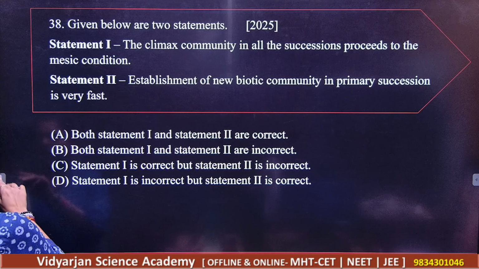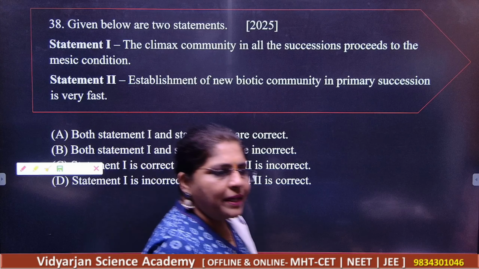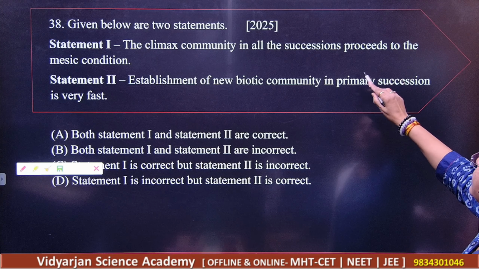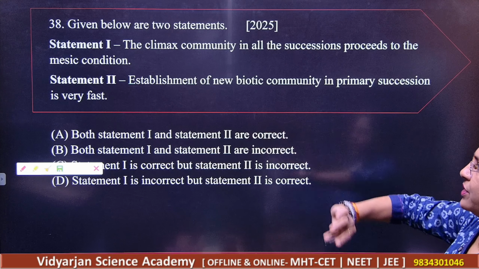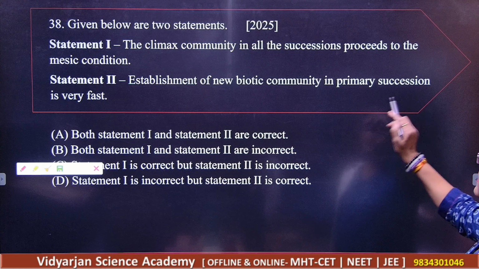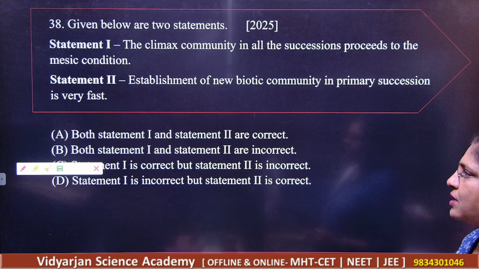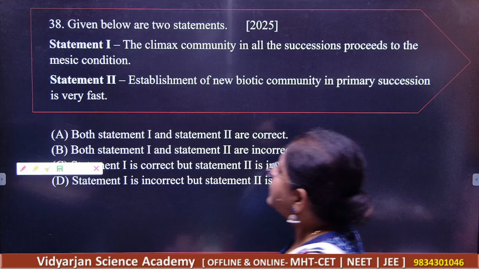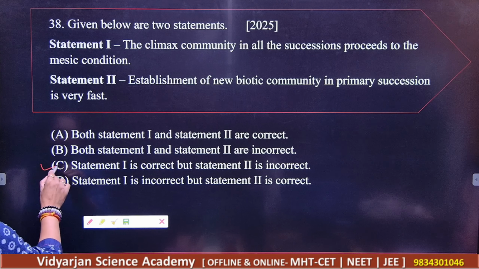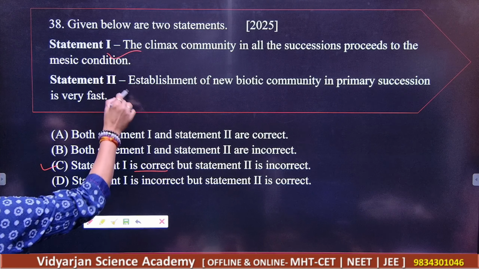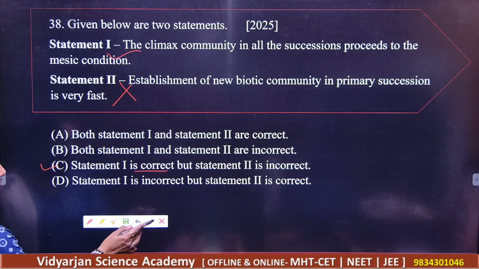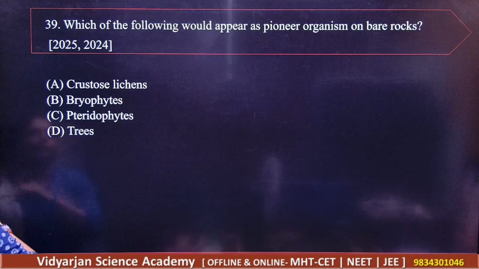Okay, next. Read the statement now carefully. Statement number 1. What is statement number 1? The climax community in all the succession proceeds to the Mesic condition. Statement number 2, that establishment of new biotic community in primary succession is very fast. So what do you think here? What should be the correct one? See here, for 38, we have C is the correct answer. That statement number 1 is correct. This is wrong. Okay, note down what are wrong, what are correct. So you should be able to sort out all the correct and incorrect parts here.